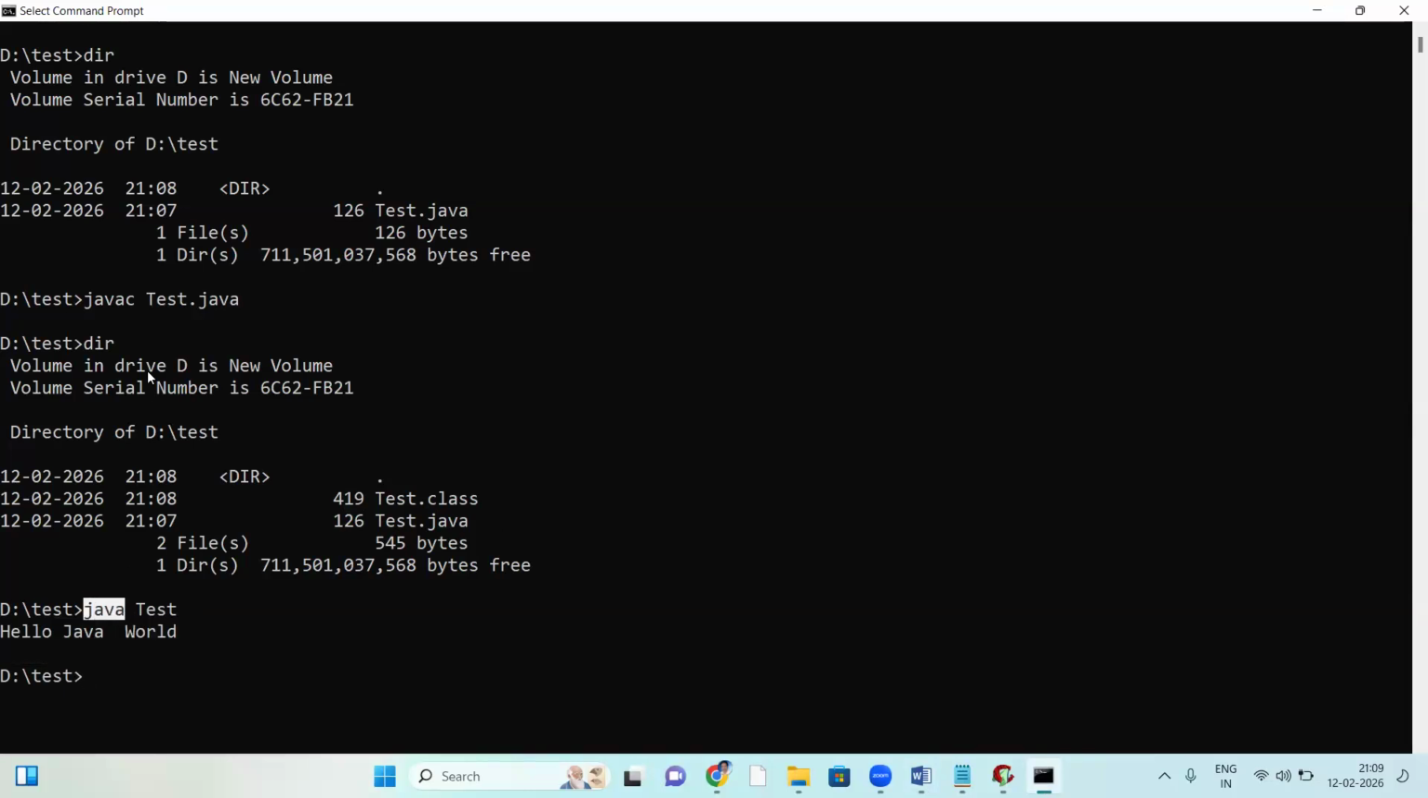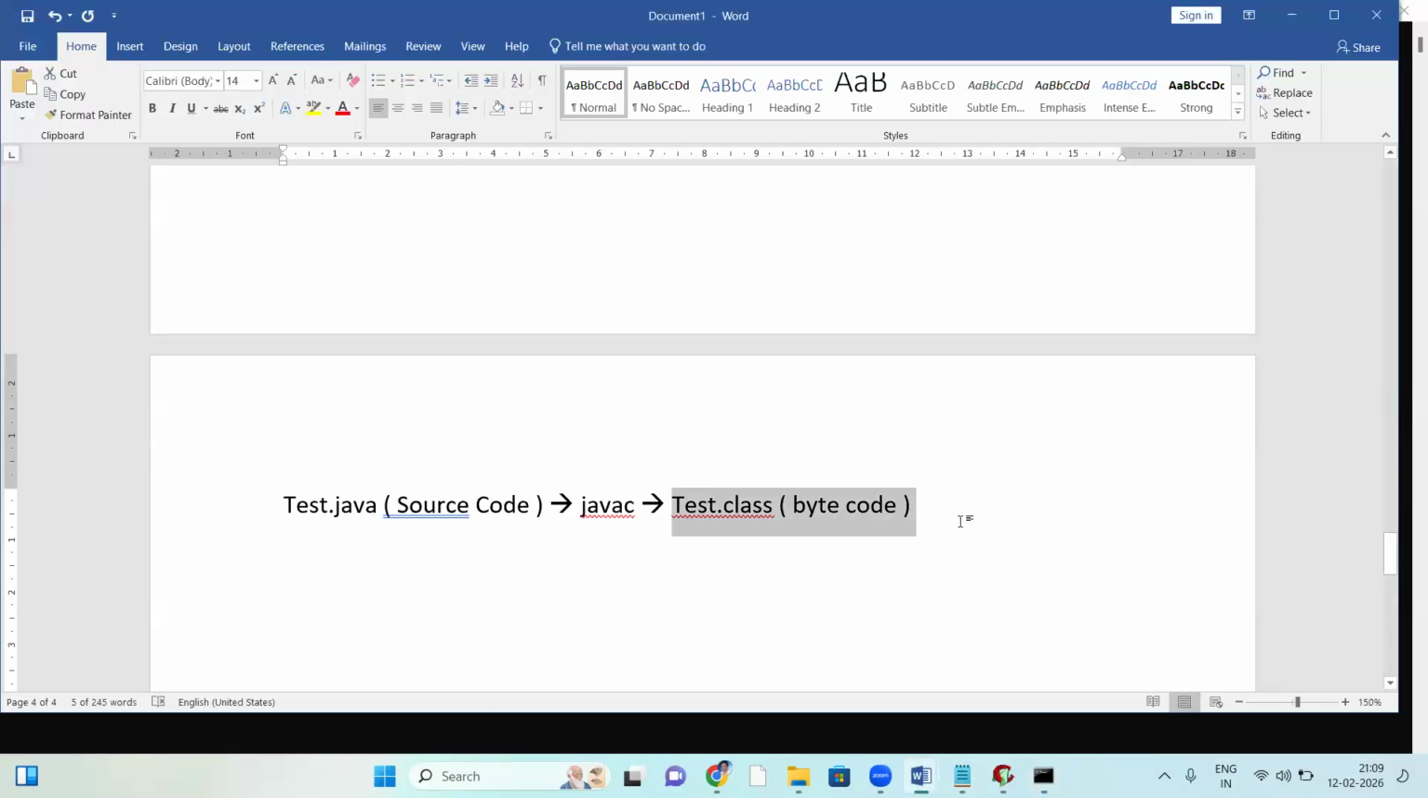So what is Java? Javac means Java compiler. Here, java means what? It's the interpreter, the Java interpreter. Dot class means bytecode file. That bytecode file is taken by the Java interpreter and then executed.